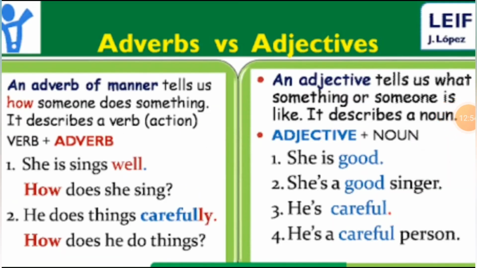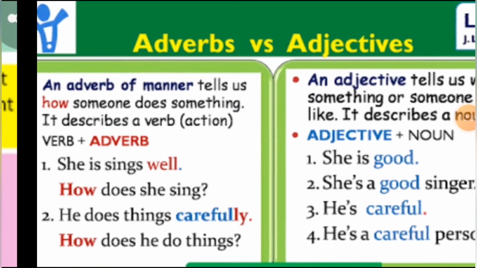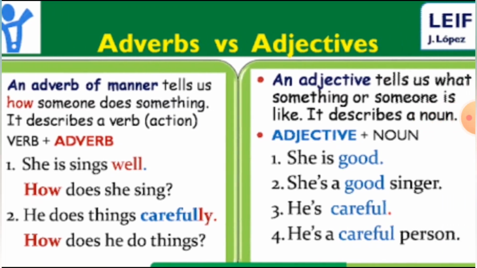Now, students, we will see some more examples of manner. An adverb of manner tells us how someone does something. It describes a verb, that is action, verb plus adverb. She sings well.